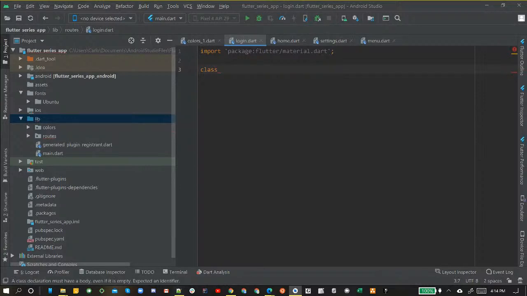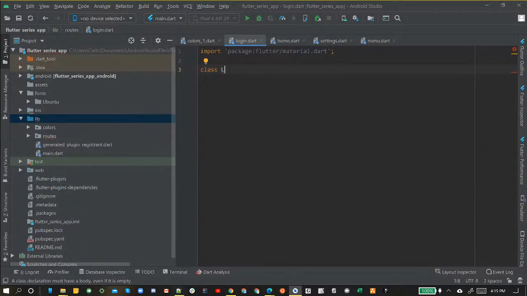And we're going to call this class file, since it's login.dart that I'm in, we're going to do capital L. Now, this is like Java syntax. Your classes are going to start with capital letters. Remember that, because there's going to be subtle differences as far as naming our routes and class names. The class names are going to be capitalized. The named routes are going to start with a lowercase letter.